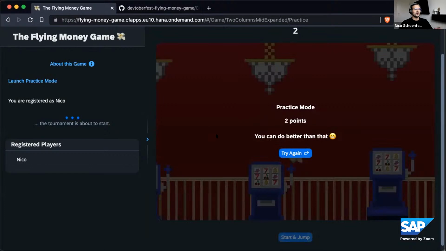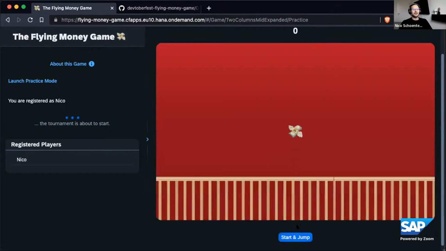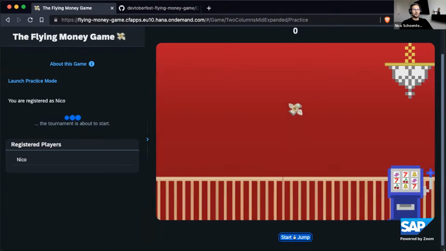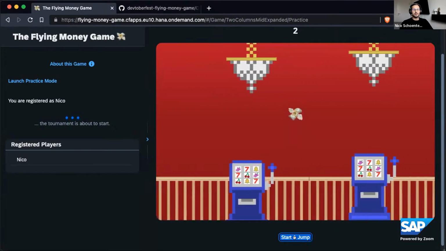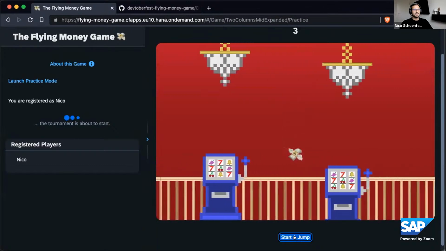There's a very famous game that this is based on. I won't say the name, but obviously the goal here is to jump, and then the gravity will pull you down, and you click and jump up again, and navigate between the chandelier and the slot machines at the bottom. So I'll just do it once again. This is practice mode right here, so my scores won't be posted to the database.